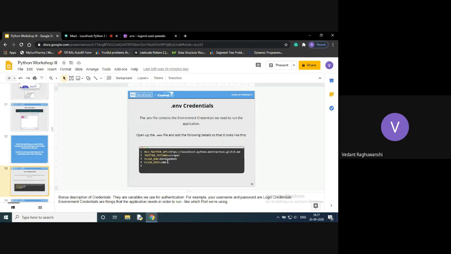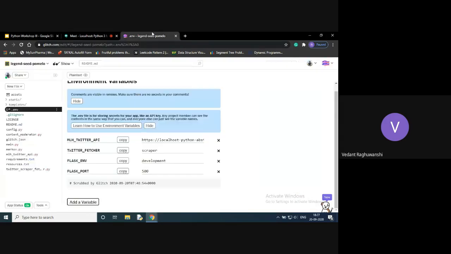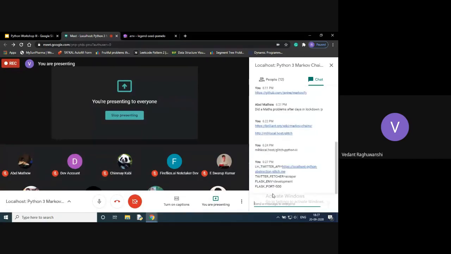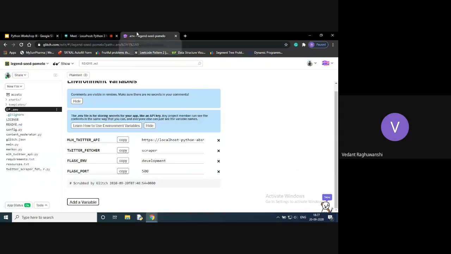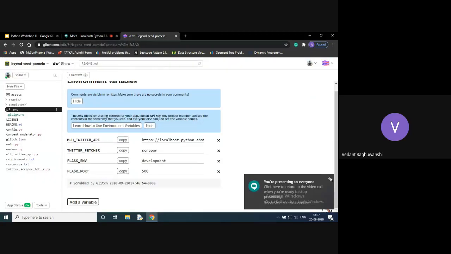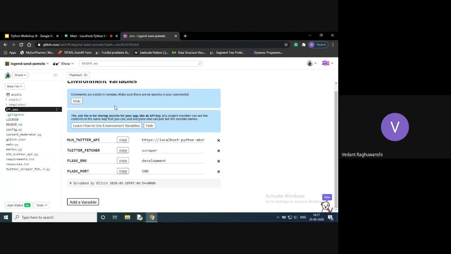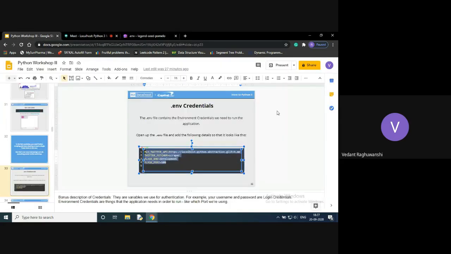So quickly copy paste this. Okay, I'll copy paste it in the text section. I've pasted it in the text box. Quickly copy it and then paste it into your local environment. We are doing this to create an environment in which our project will run. So let's head to the next part.